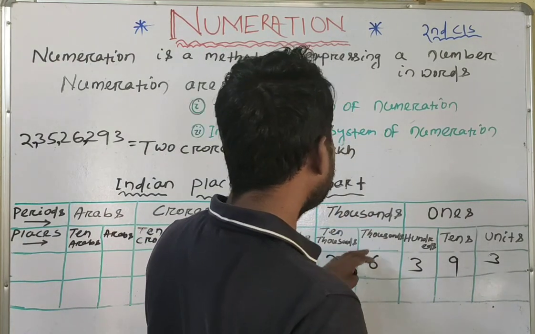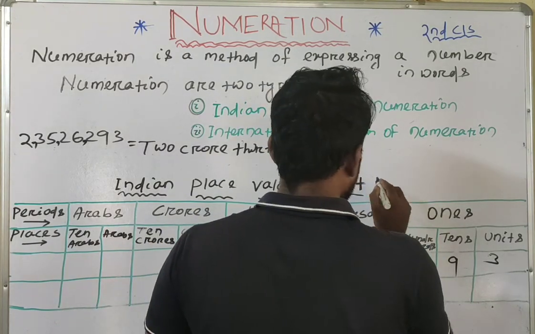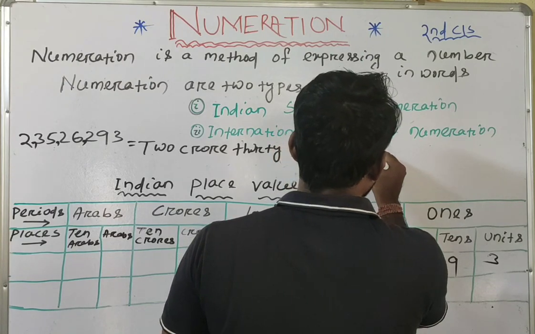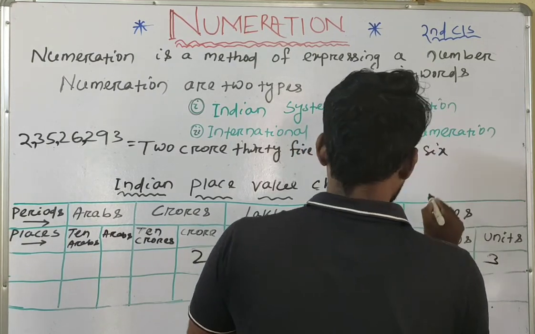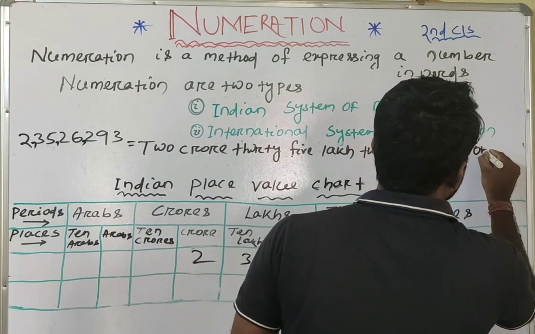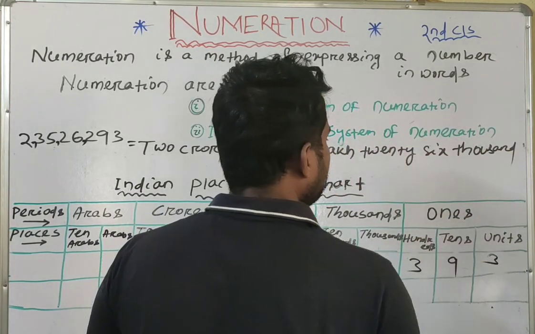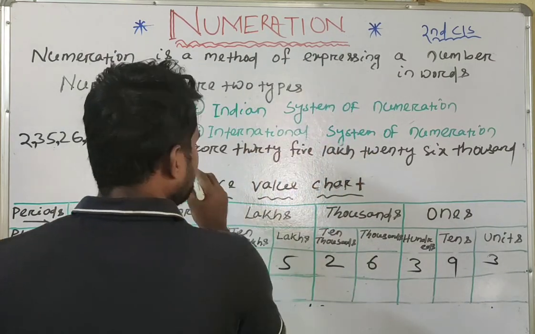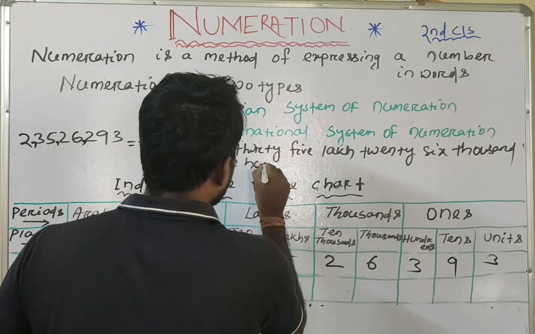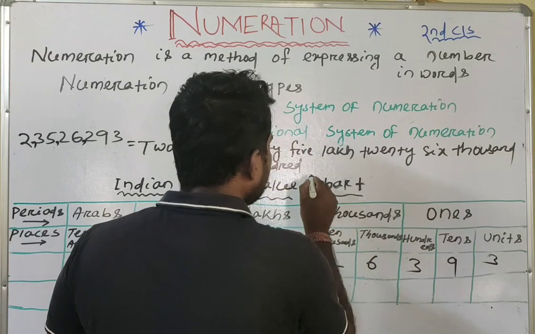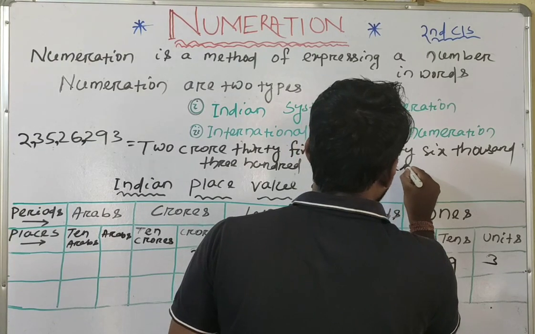Then the thousands period consists of 2 digits, that is 26. So we can directly write 26, then its period is 1000. And the ones period consists of 3 digits, and we write it 393. Okay.